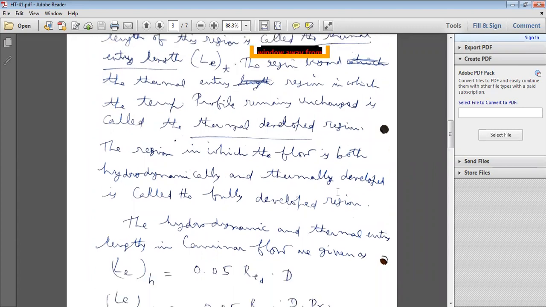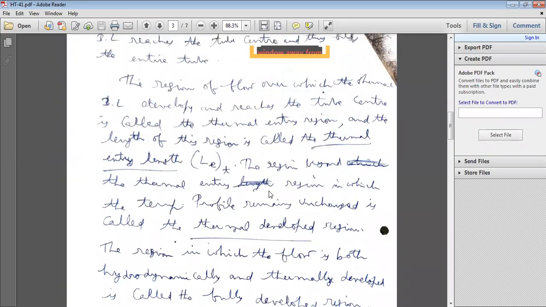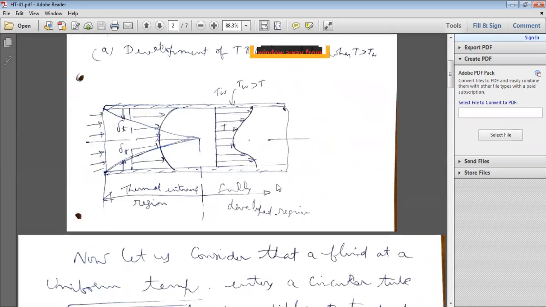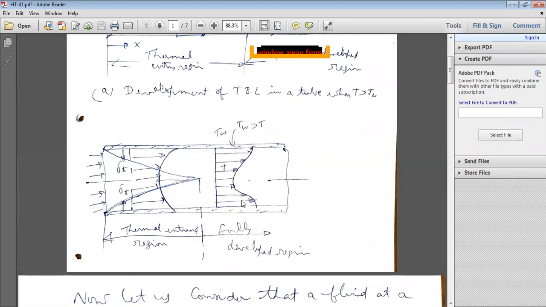But if you consider both hydrodynamic and thermal development, then the region in which the flow is both hydrodynamically and thermally developed is called the fully developed region. Here, once the flow is hydrodynamically fully developed, after that it becomes thermally fully developed.